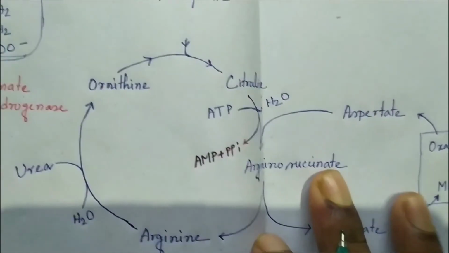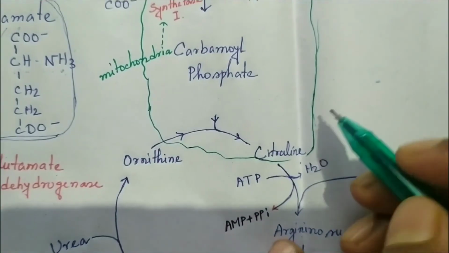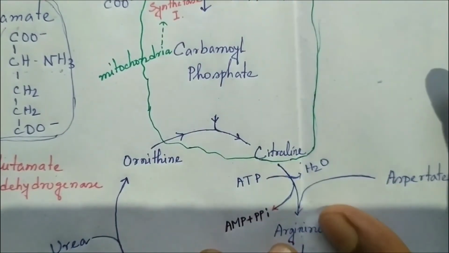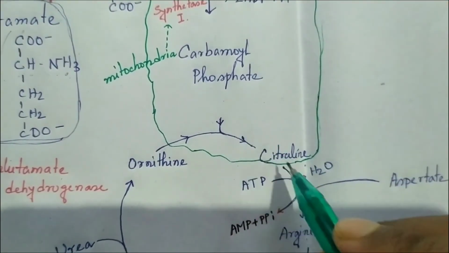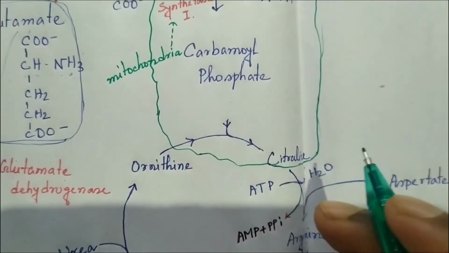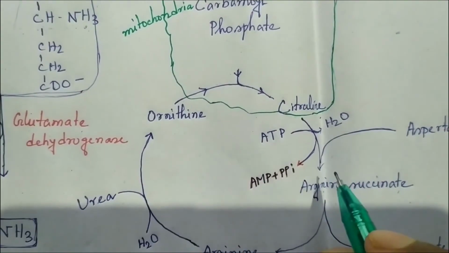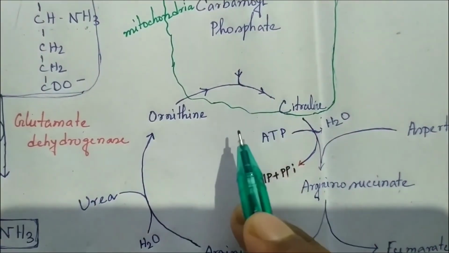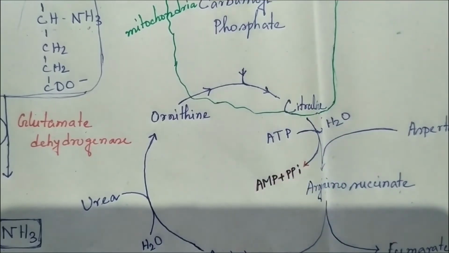All other processes can be held in the cytoplasm. Citrulline is also formed in the mitochondria. These reactions also occur in the mitochondria. Then the citrulline will leave the mitochondria and come into the cytoplasm and continue the cycle, and ornithine will enter the mitochondria to form new citrulline.